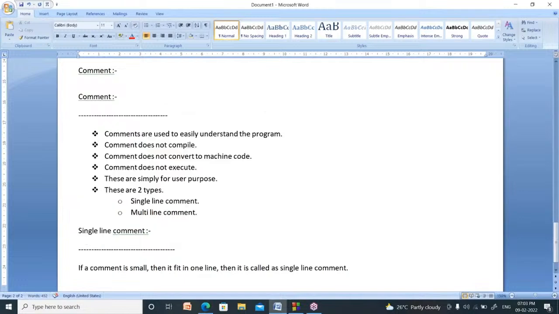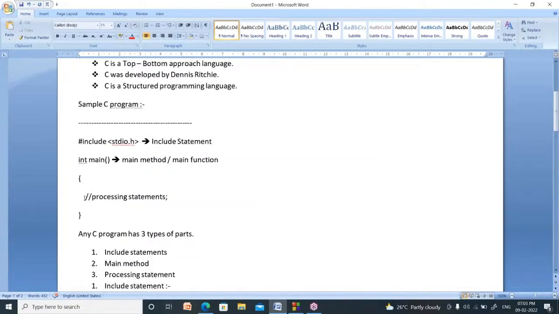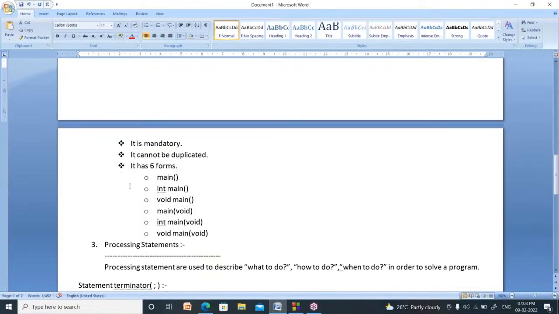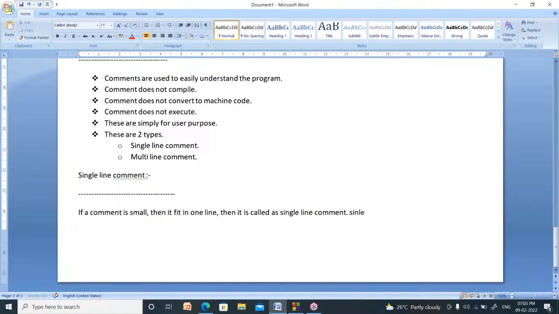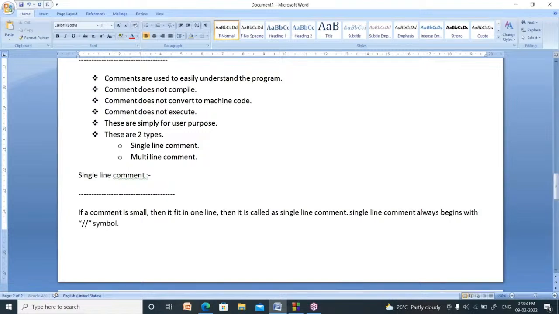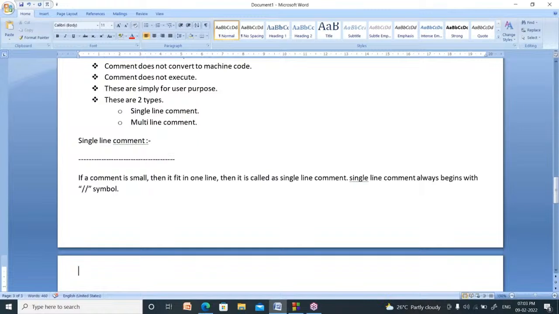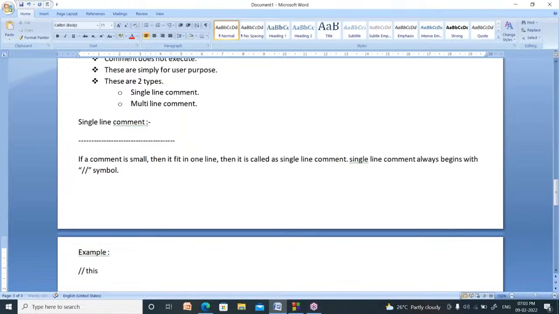A single line comment always begins with this symbol, the double slash. Which symbol? This symbol, right? It always begins with the double slash. Example: this is a single line comment.